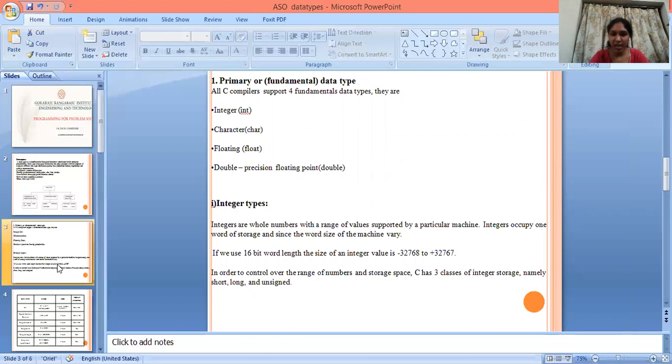First one is integer types. Integers are whole numbers with a range of values supported by a particular machine. Integer occupies one word of storage, and the word size of the machine varies. If we use 16-bit word length, the size of an integer is minus 32768 to plus 32767. This is the range of integer. In order to control the range of numbers and storage space, C has three classes of integer storage, namely short, long, and unsigned.